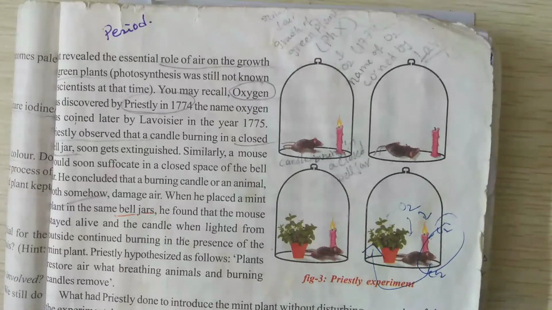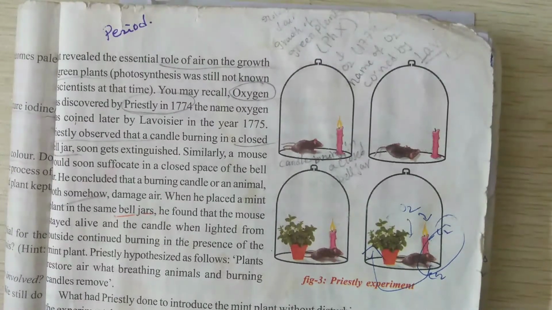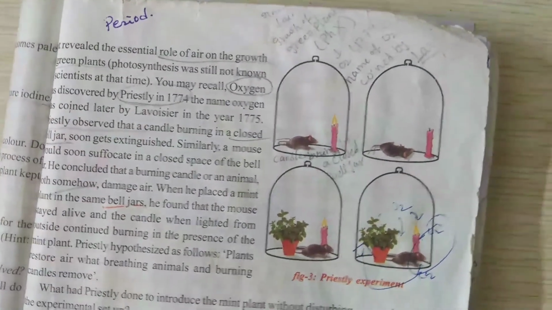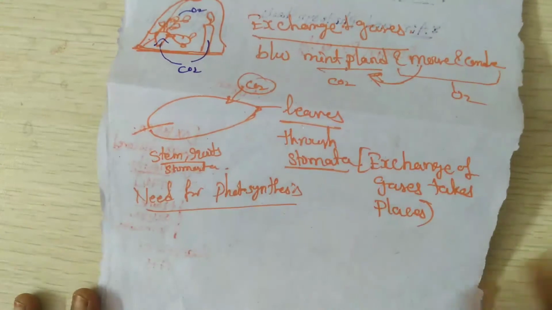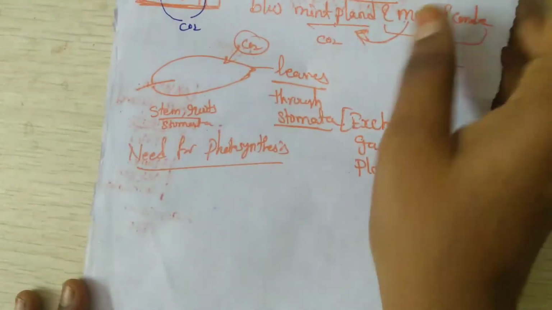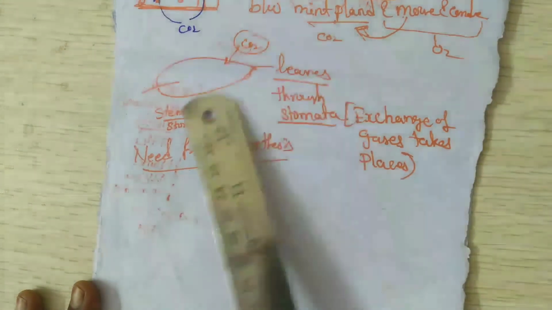Okay, he explained his theories. Gases are exchanging, said by this Priestley. And next, plants also respire. Plants need carbon dioxide.